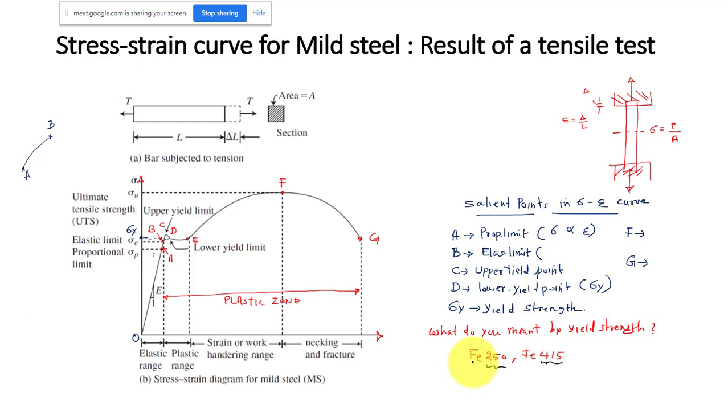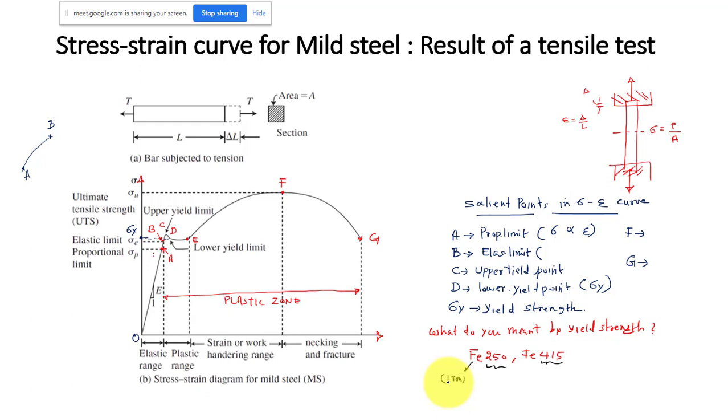And what about this Fe? Fe is the major ingredient of the steel. That is your iron. Steel is nothing but an alloy of iron and carbon.